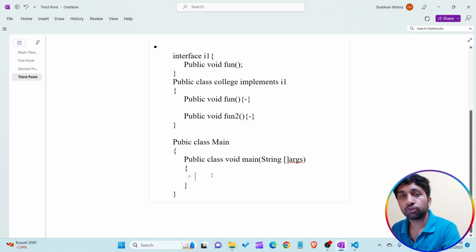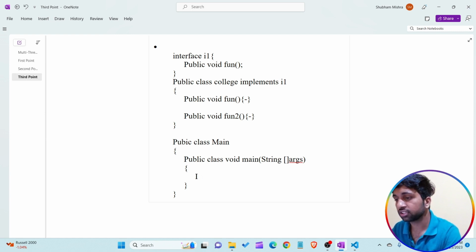Now I will discuss that. The first point is we are not able to create the object of an interface, but we are able to create the reference variable of an interface. So I am creating the reference variable of I1. I1 is what? I1 is the interface. So I am just creating the name of this, like capital I1.